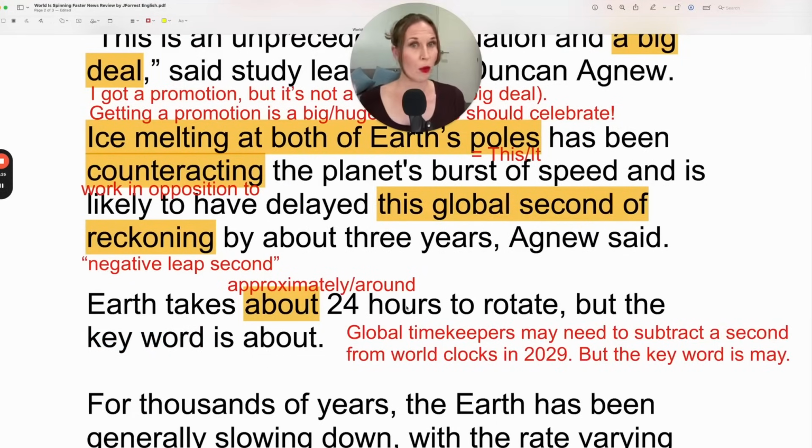If you wanted to summarize this article for a friend, you could say global timekeepers may need to subtract a second from world clocks in 2029, but the key word is may. So you're letting your friend know that the most important part in this sentence is may, the possibility, the fact that this isn't a certainty.